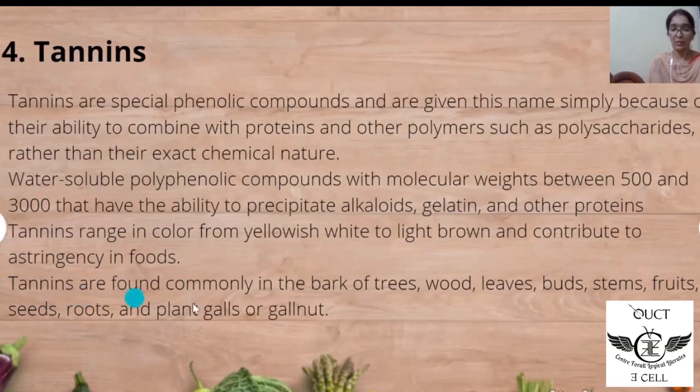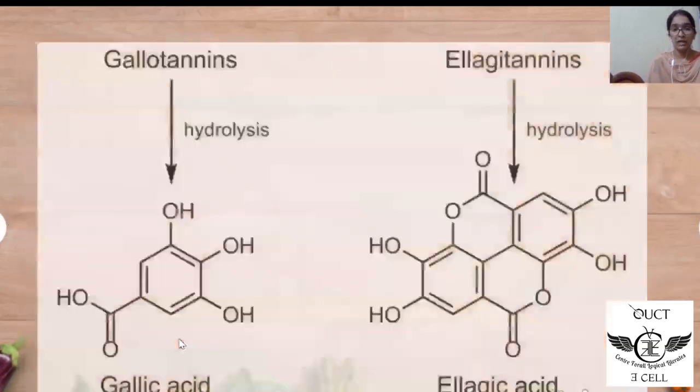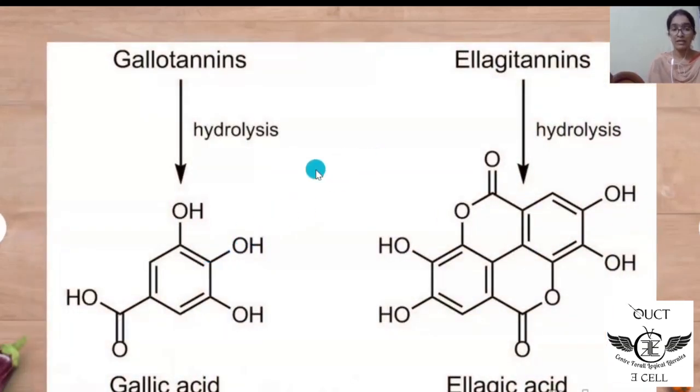Tannins are found commonly in the bark of trees, wood, leaves, buds, stems, fruits, seeds, roots, and plant galls, generally called gallnut. These are the structures of tannins. This is the structure of gallic acid and this is the structure of ellagic acid.